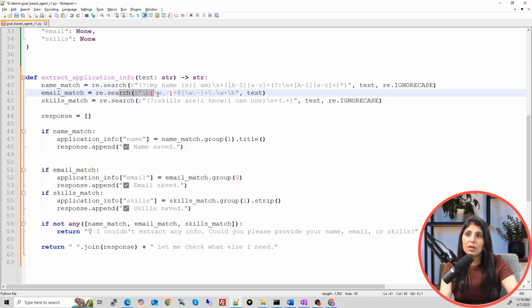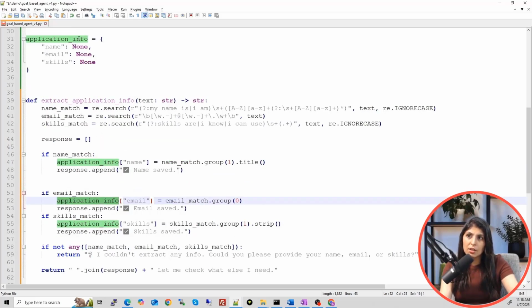So for that we are using this. See, there will be a word and then an @ symbol, then there will be another word, then a dot and then another word. Okay, so this is how we are searching the email. So if email is present, then we are again updating the dictionary, this application info dictionary, and which key are we updating? We are updating the email key with the value which the user filled.